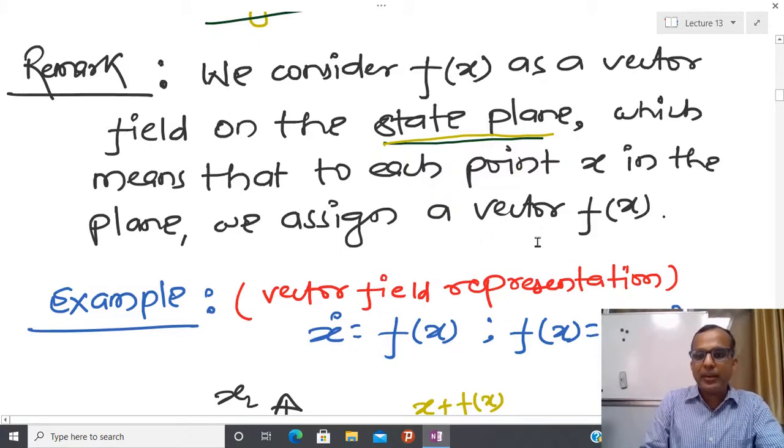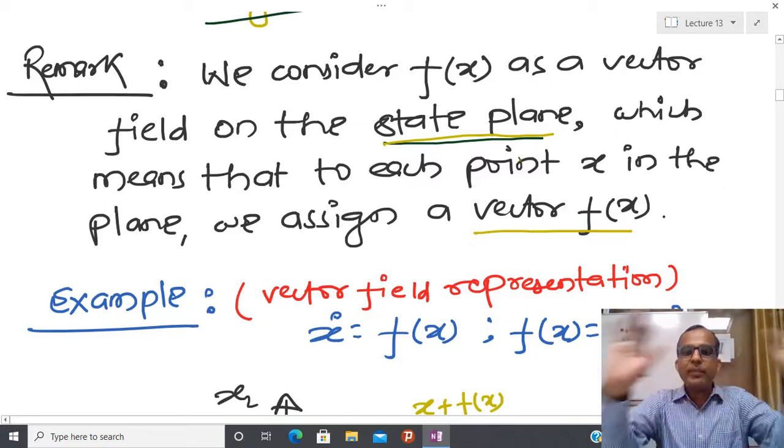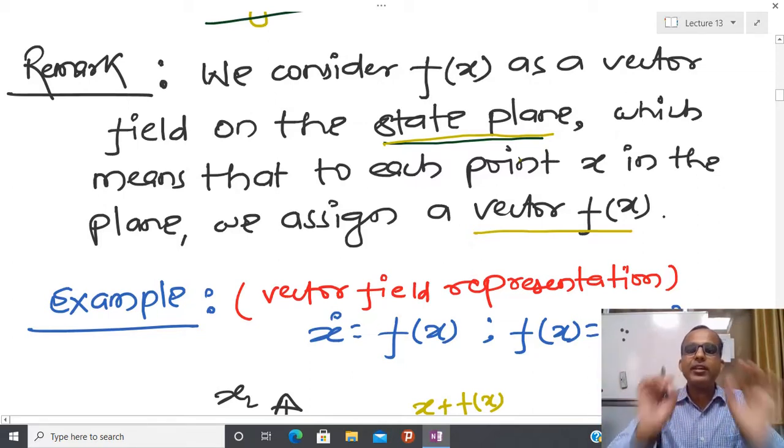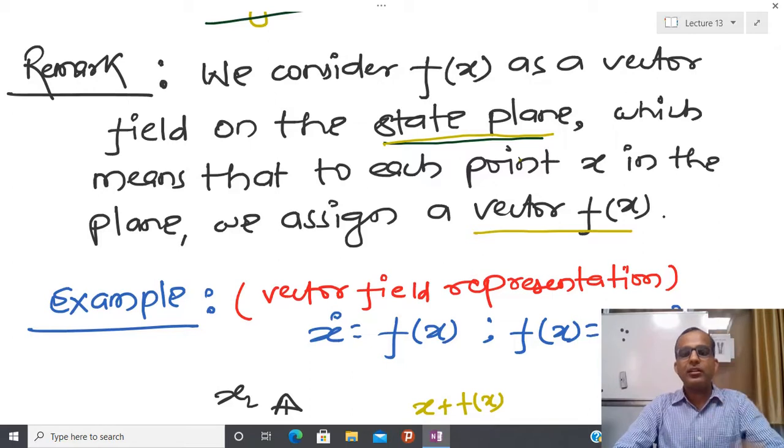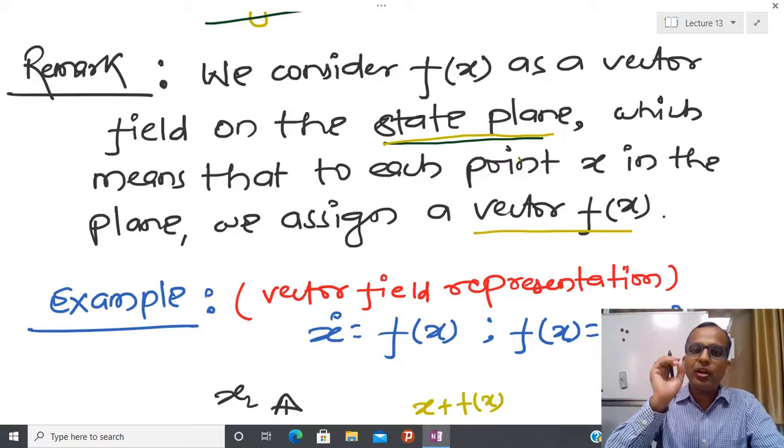Basically, if you consider any second order system, it is going to evolve in a two-dimensional plane. In the two-dimensional plane I have infinitely many points. You can take any one point, and at that point, to see how the trajectory is behaving, you have to draw one tangent, and that tangent is nothing but the vector field.